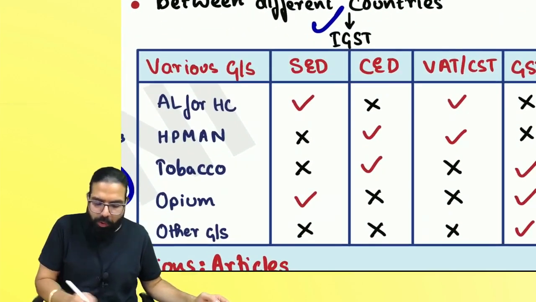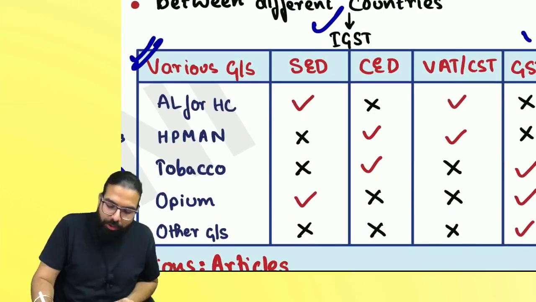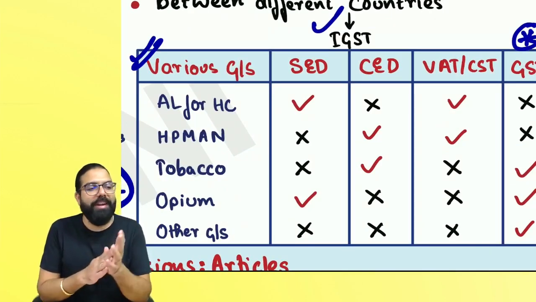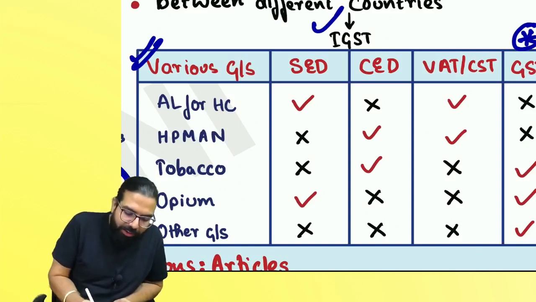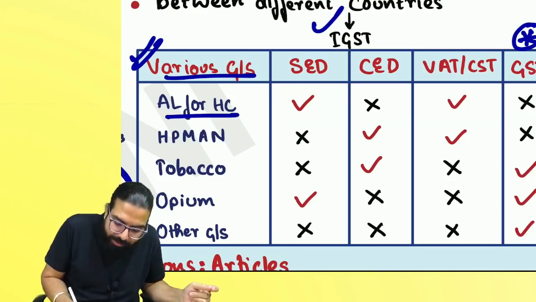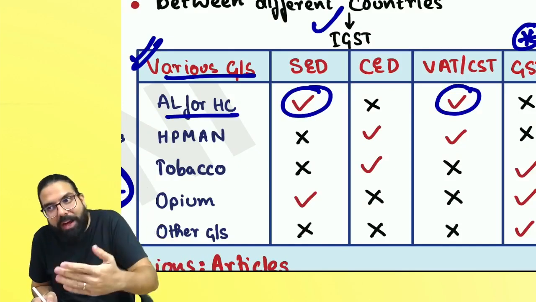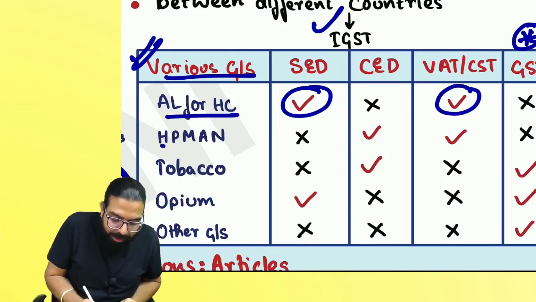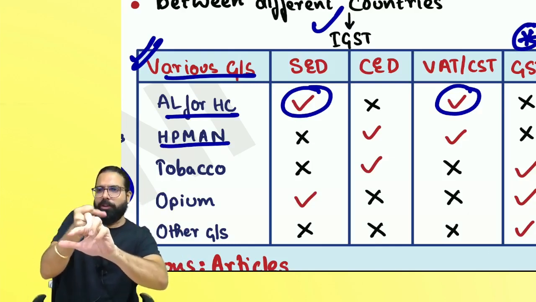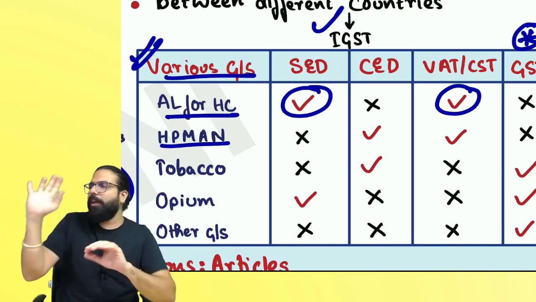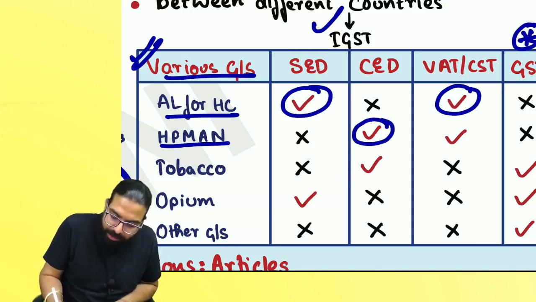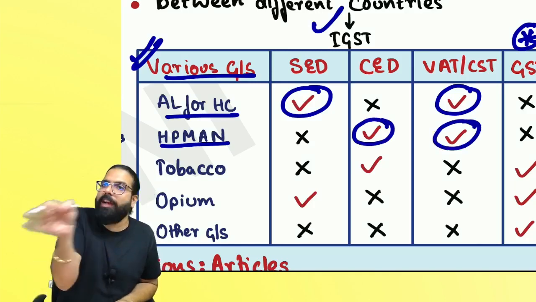Now, on the right hand side, I've told about the various goods and services. You should remember this, 1 mark can be asked. Now, on the various goods and services, supposing alcoholic liquor for human consumption, what will be charged, everyone? State excise duty, and whenever it is sold within the state, VAT, outside the state, CST. And for HPMAN, what is HPMAN, everyone? High speed diesel, petroleum crude, motor spirit, aviation turbine fuel, and natural gas. On these 5 petroleum products, what will be charged? Central excise duty on manufacturing, and when we sell within the state, VAT, outside the state, CST.